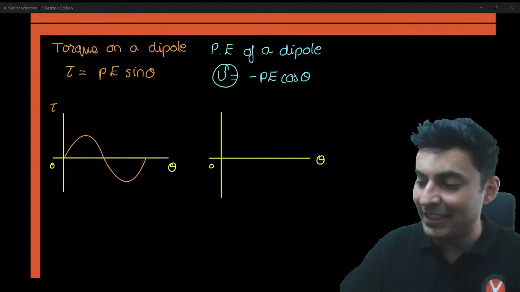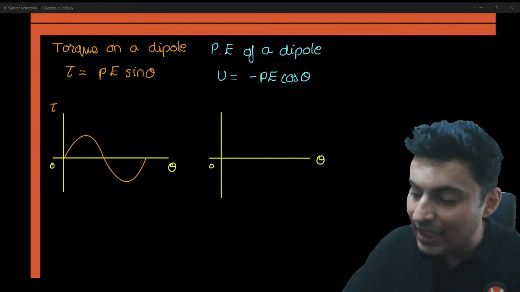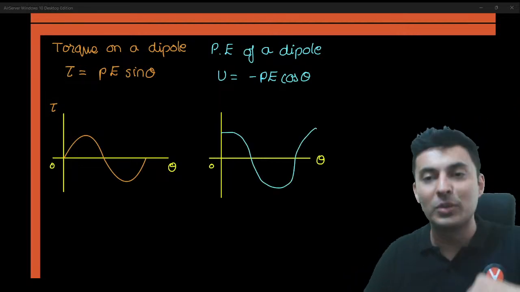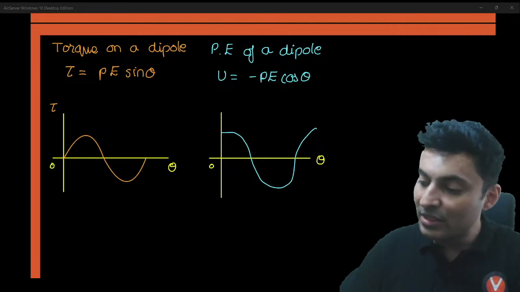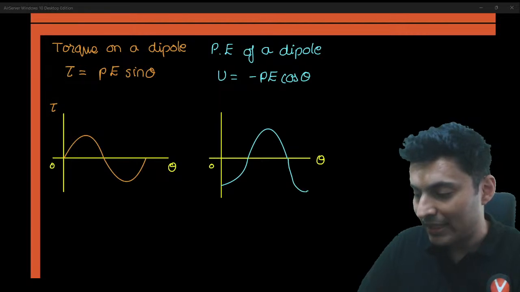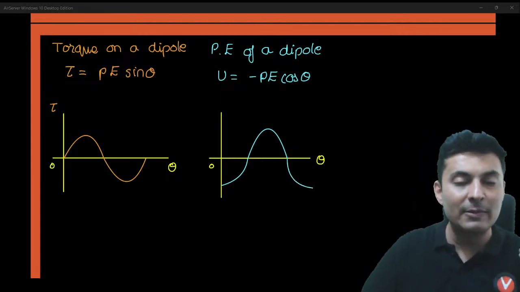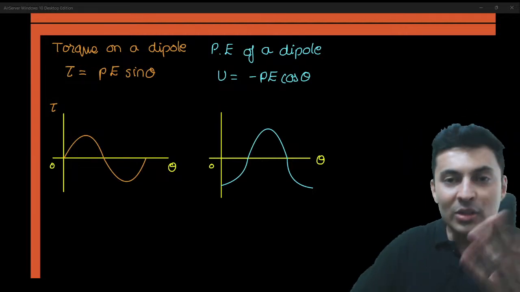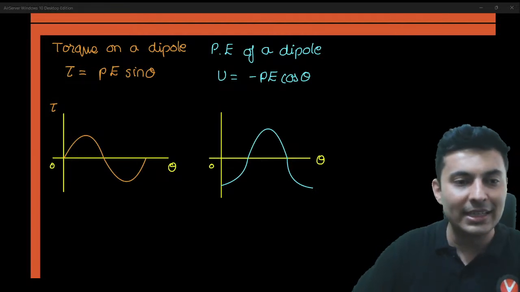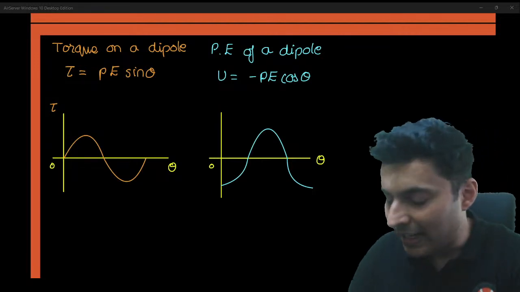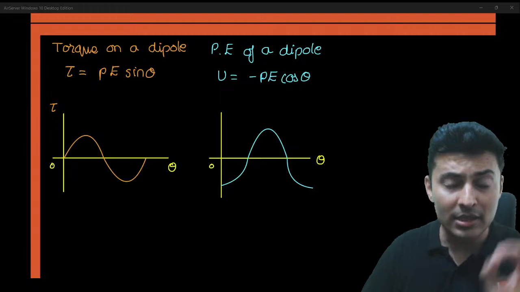Whereas for potential energy, it's a cos graph, but be a little careful because of the minus sign. The usual cos graph starts from a positive value, then goes to negative, and then comes to positive. This will be the opposite of that. So it starts from negative maximum, then goes to 0, then positive maximum, then 0, then negative maximum. That's the only difference. Otherwise, it is fine. So you should know these graphs as well.